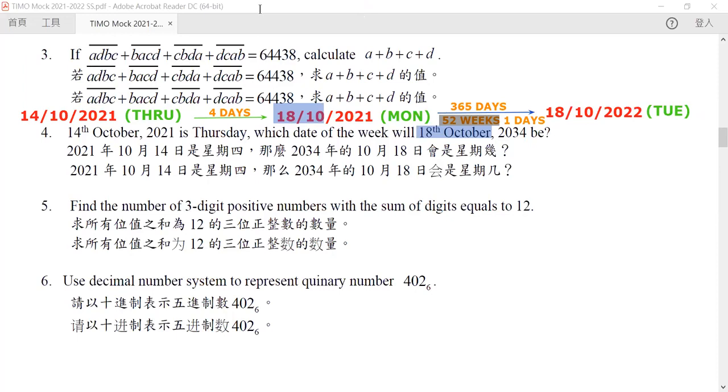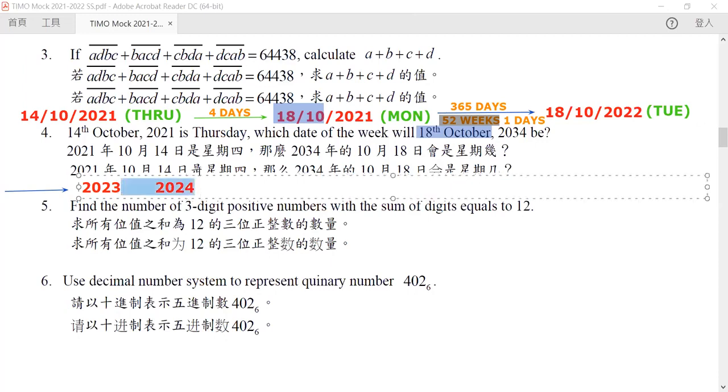We can count it in groups. So starting from 2021, then 2022, let us compute it in batches. How about 2023? Because the end date is the 18th of October, we no longer concern ourselves with the day and the month of that date.